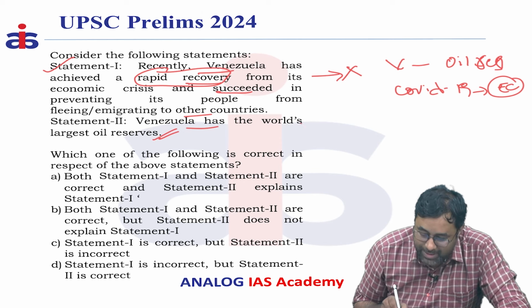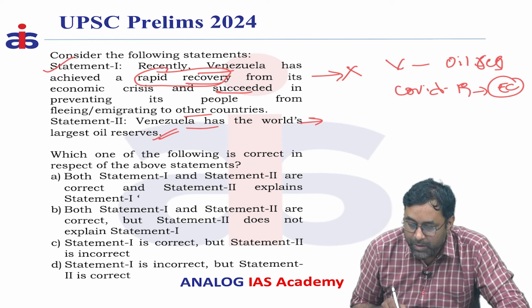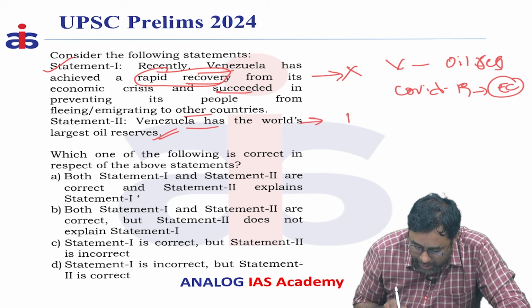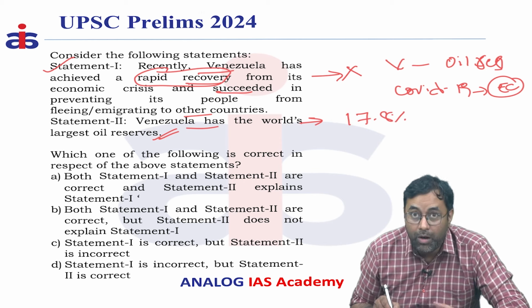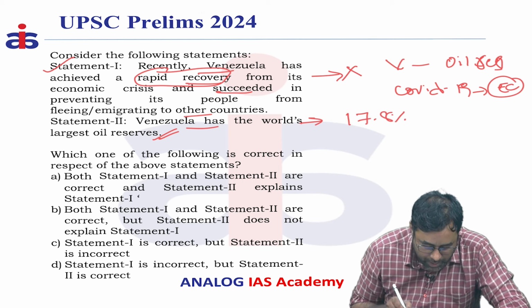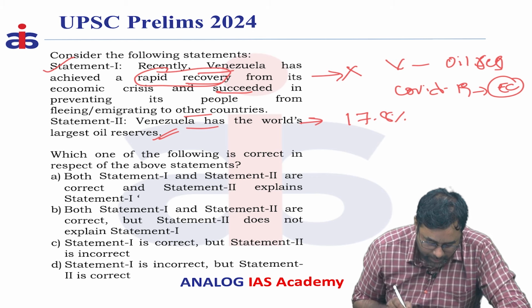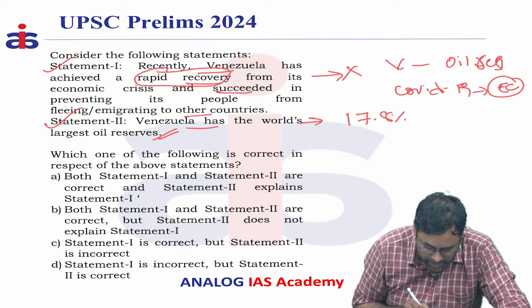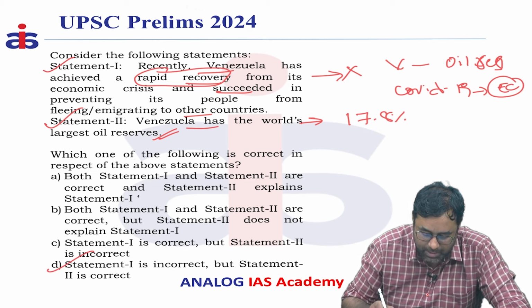According to the statistics of OECD, Venezuela has almost 17.8% of the global oil reserves. So that's why this statement is correct. The answer should be: the first statement is incorrect and the second statement is correct. Option D is the correct answer.